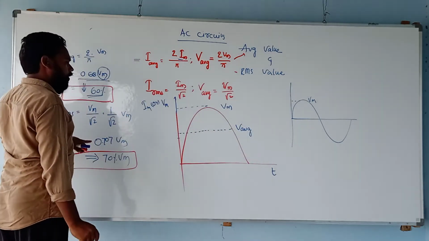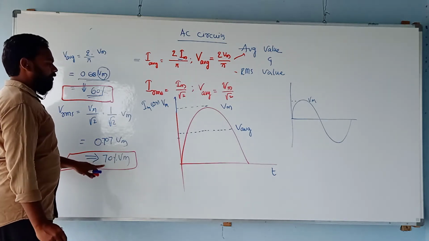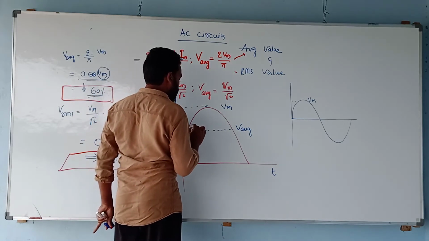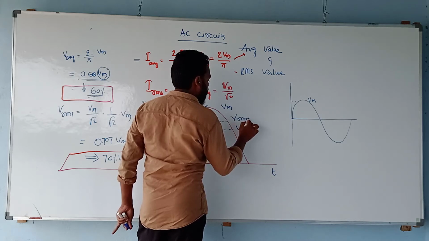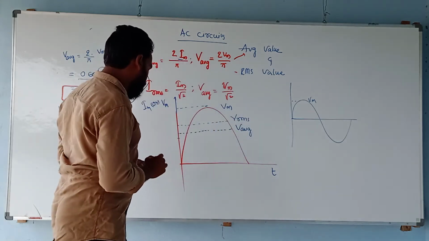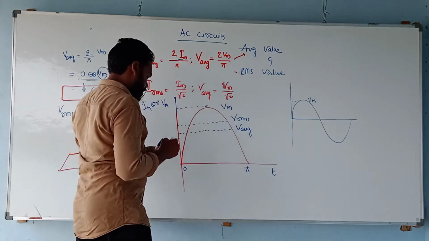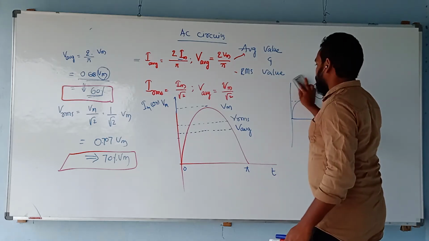Now, if you take the RMS value on the same excitation, the RMS value will be 70% of it. So 60 here, and now it will be 70 around here. This is the V RMS value. So the average value is 60% of the total value, whereas the RMS value is 70% of the total value.